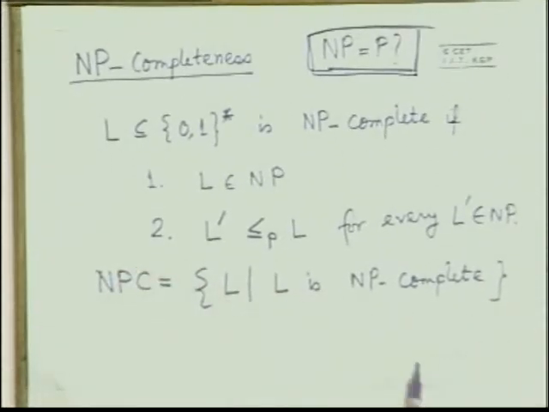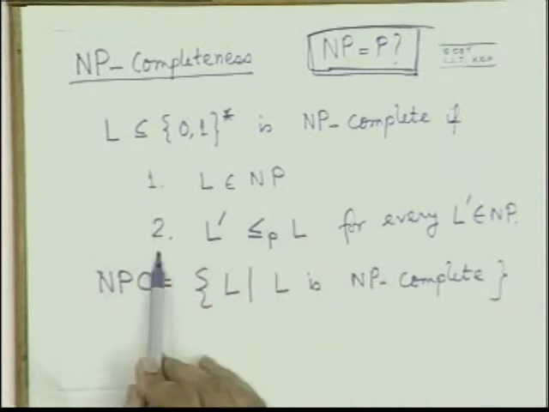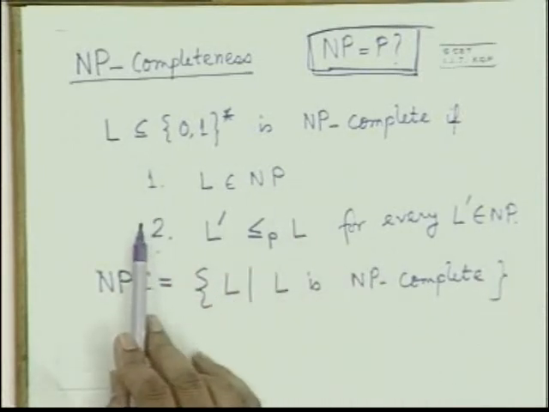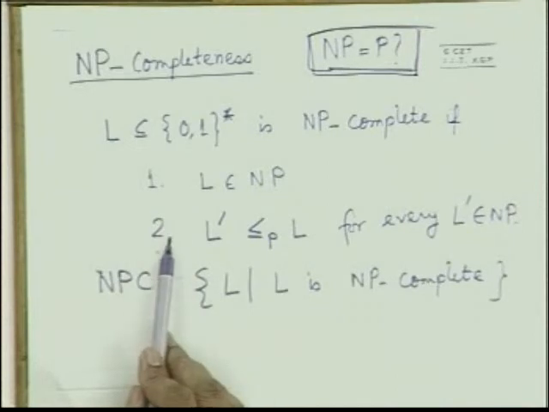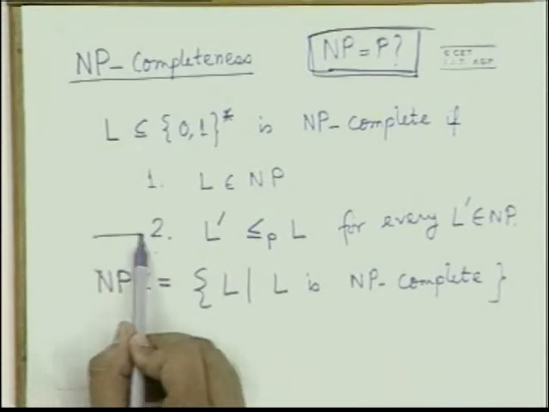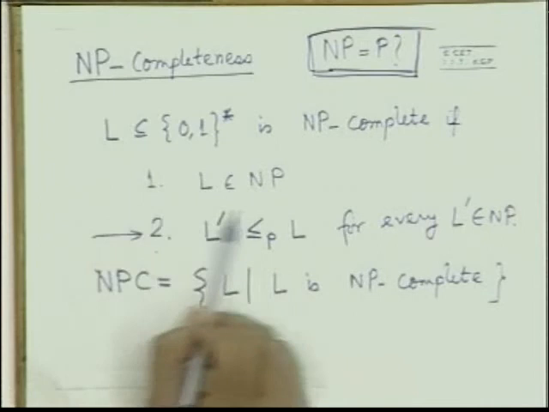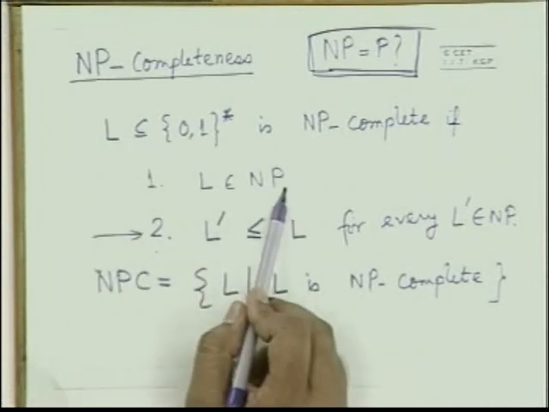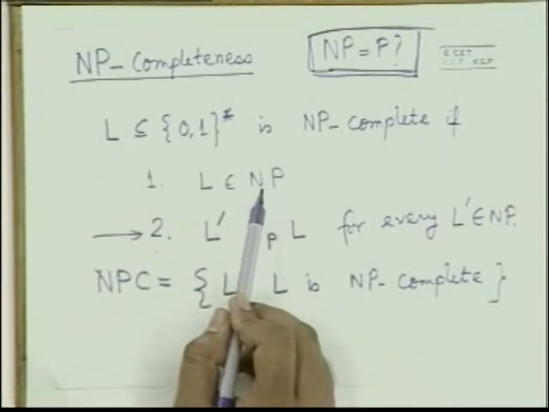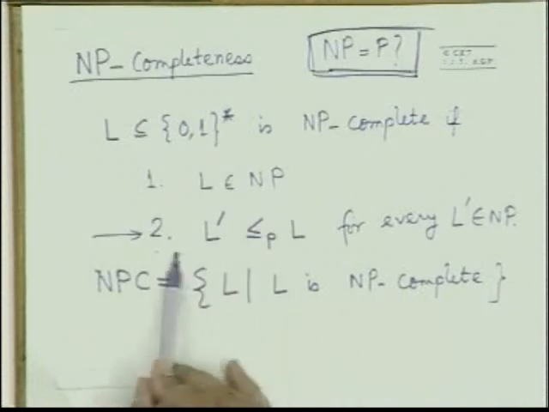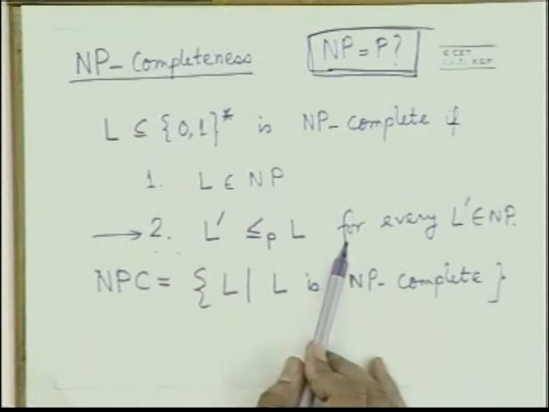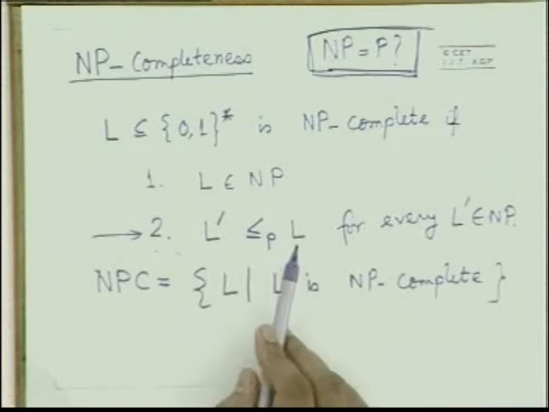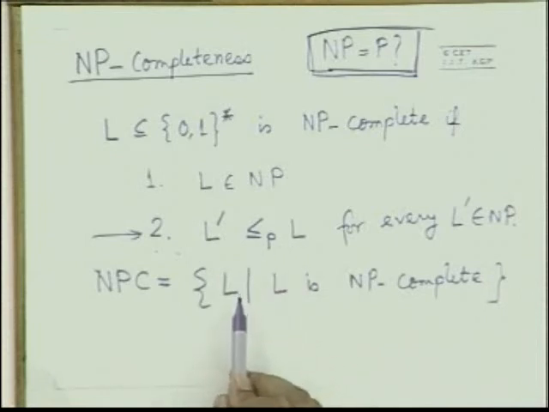Here, in the definition of NP completeness, there are two conditions for a problem to be NP complete, 1 and 2. Now suppose somebody has shown only 2 for a problem, not 1. Suppose somebody cannot show that the problem is in NP, but he can show this. In that case, that problem is called NP hard.